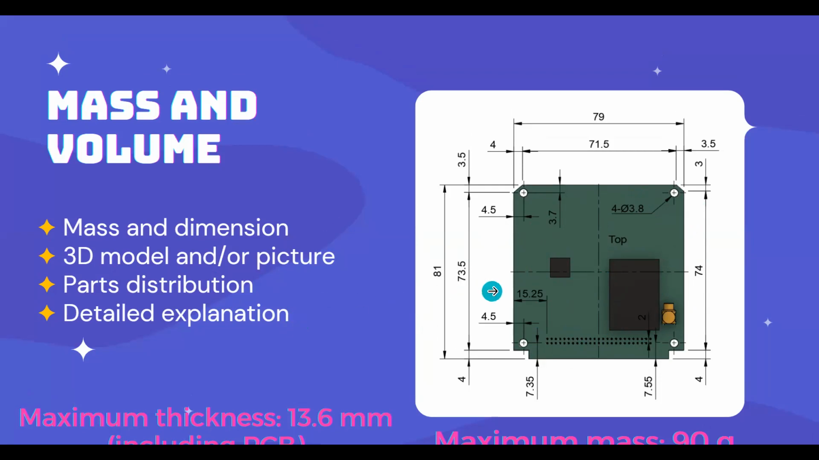Submission is just a picture in this phase in these sections. Maybe you could add a text for more information about this section. So that's for the mass and volume.